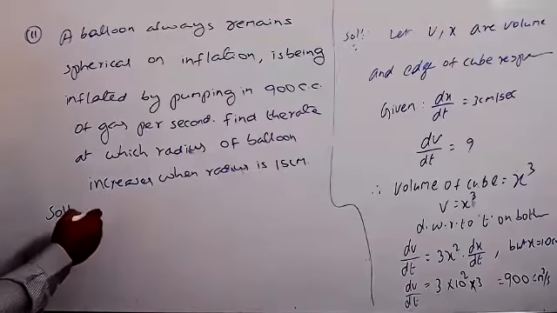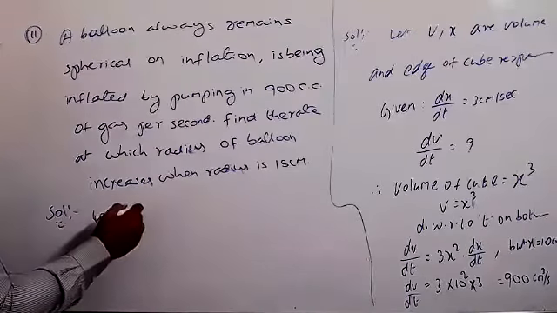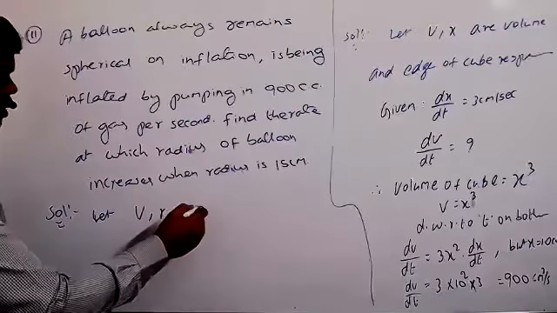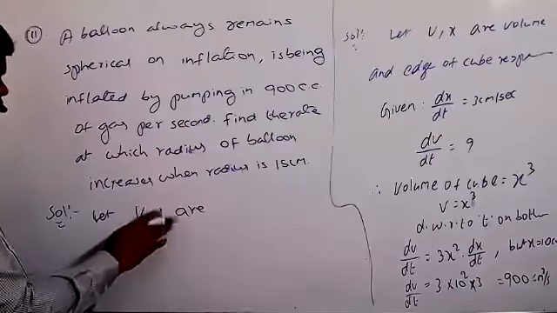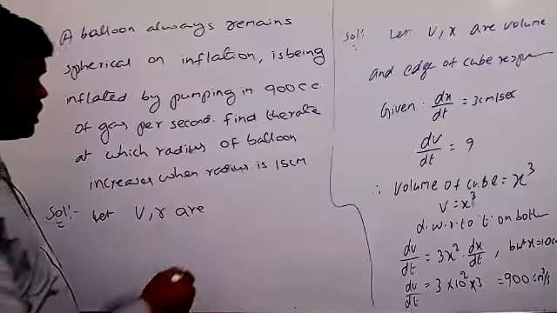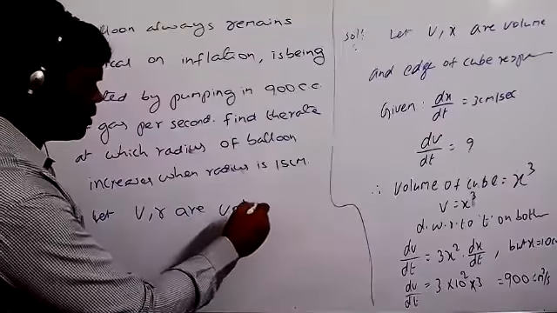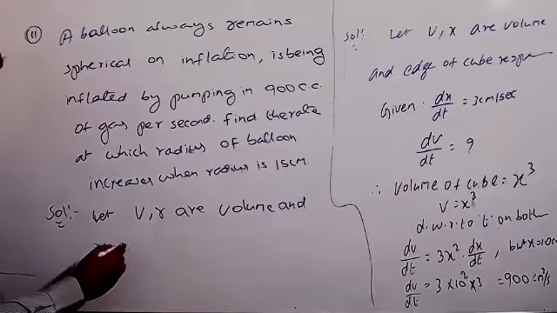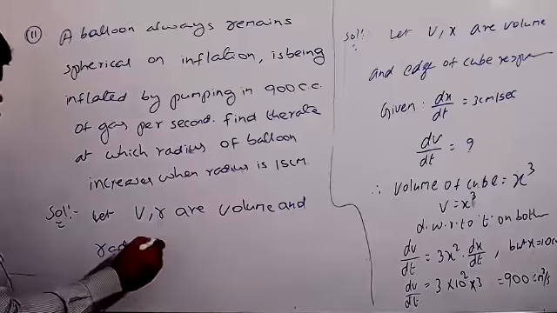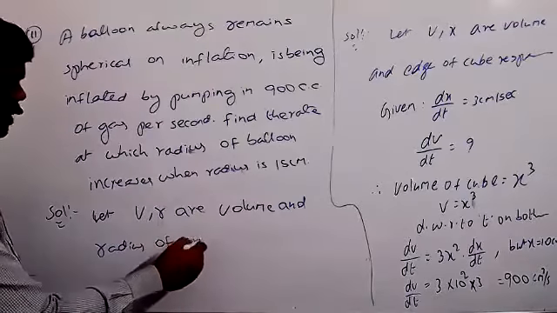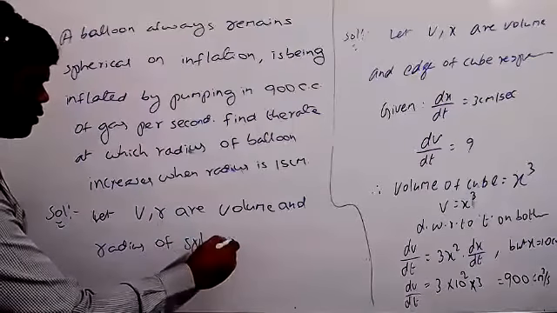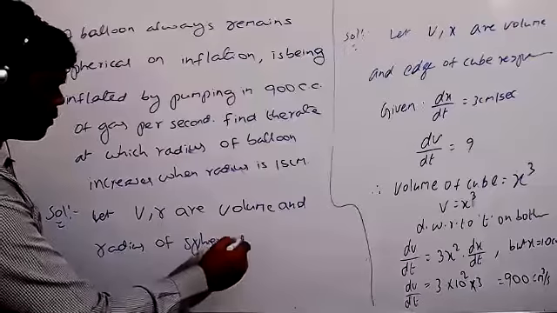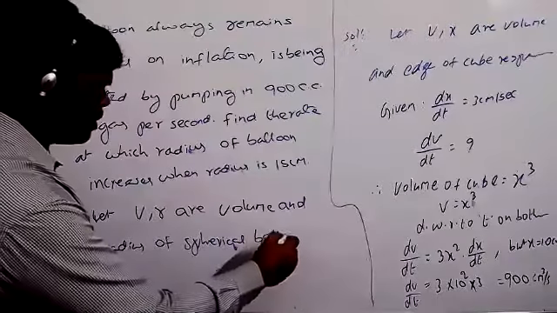Let v and r be the volume and radius of the spherical balloon respectively.